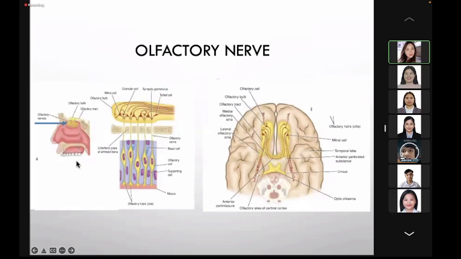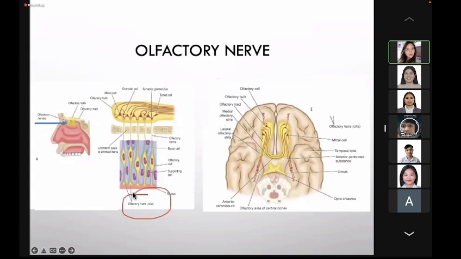You have here, class, the nose, the cavity of the nose. You have the inferior and the superior concha. Above the superior concha are the olfactory nerve cells. These olfactory nerve cells give out coarse peripheral processes, which are your olfactory hairs.